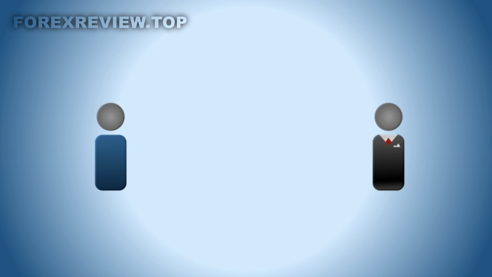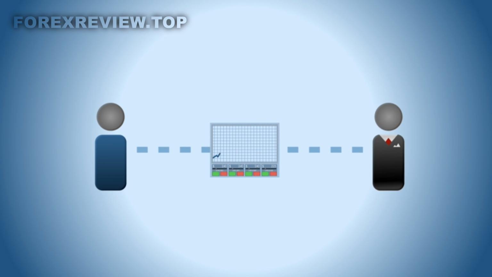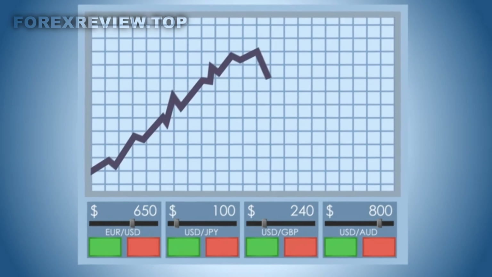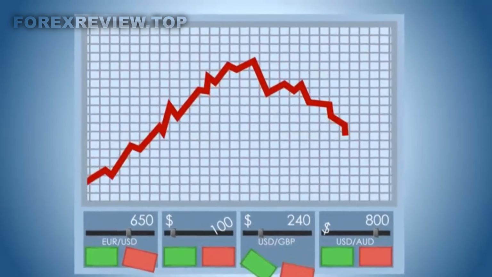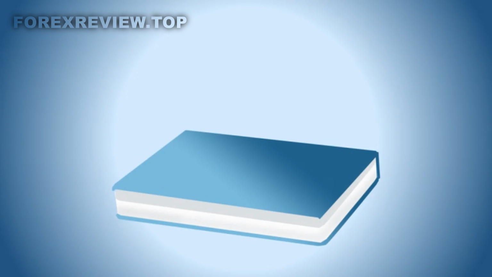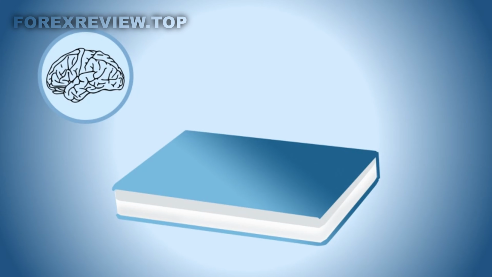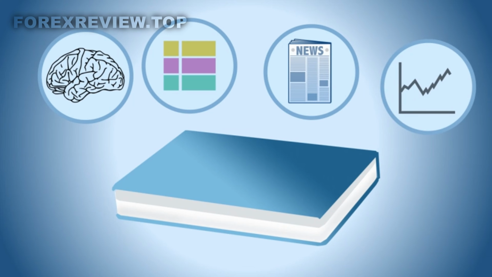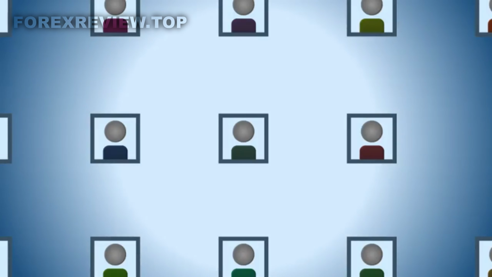The traditional system works as follows. A trader connects to a brokerage service through a trading platform, and on the trading platform he determines what, when, and how many shares to buy or sell. Many traders find it hard to make significant profits because in order to use the traditional system, knowledge is required in a broad range of topics, including the psychology of trading, portfolio management, fundamental market analysis, and technical analysis, as well as experience.